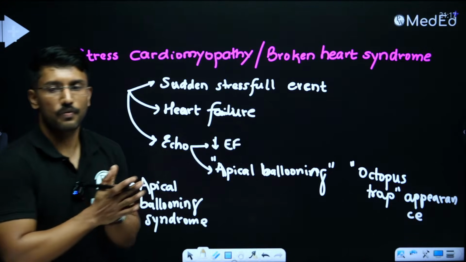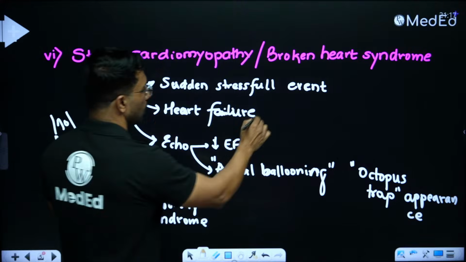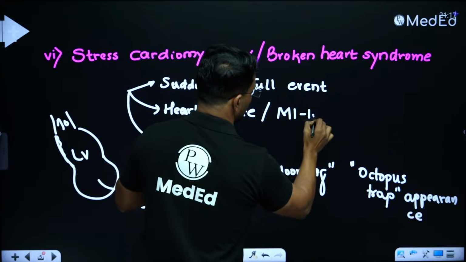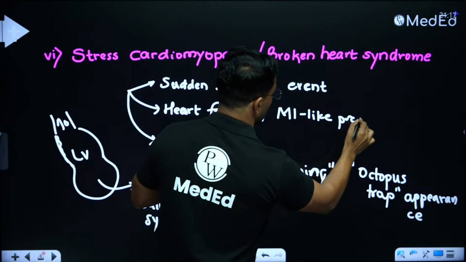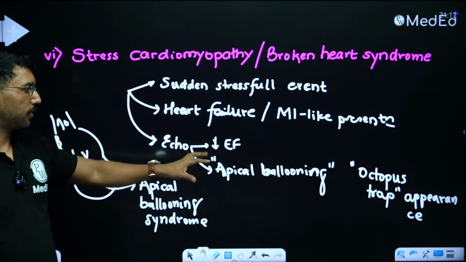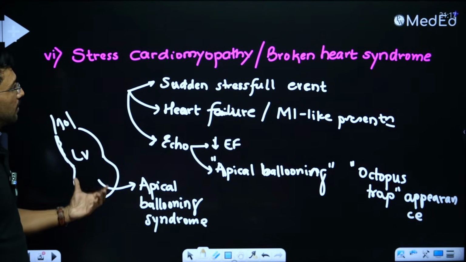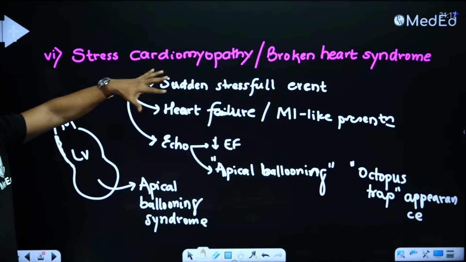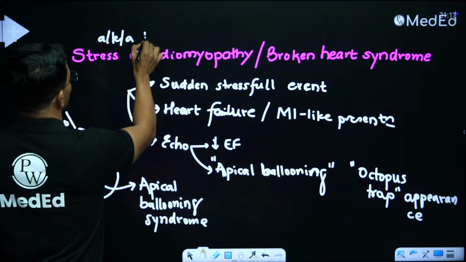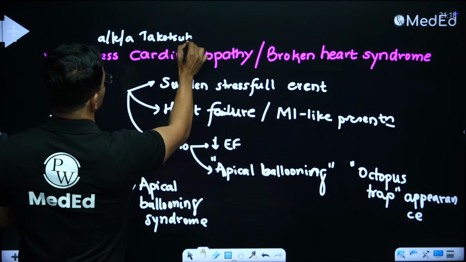So any question where patient had some stressful event, followed by that he developed heart failure or MI-like presentation with sudden onset severe chest pain, and on the echocardiography they mentioned that there was apical ballooning or octopus trap appearance of the left ventricle, we're talking about stress cardiomyopathy or broken heart syndrome, and we all know that this is also known as Takotsubo cardiomyopathy.